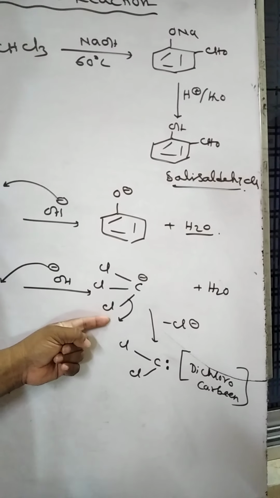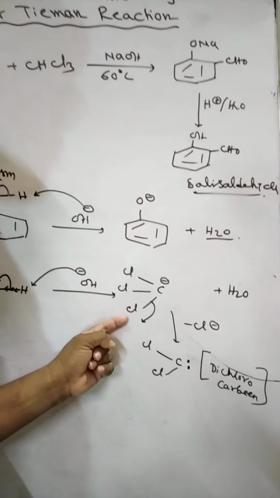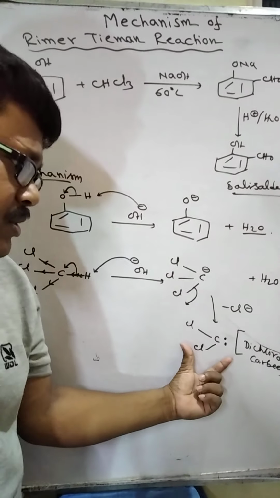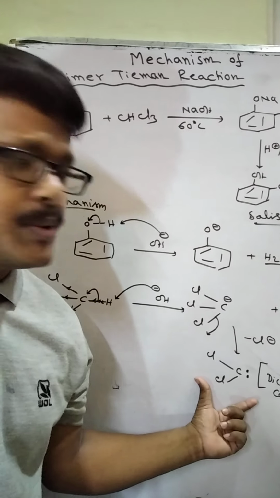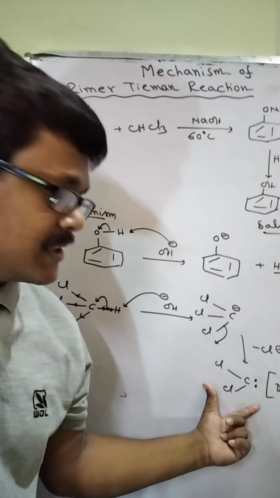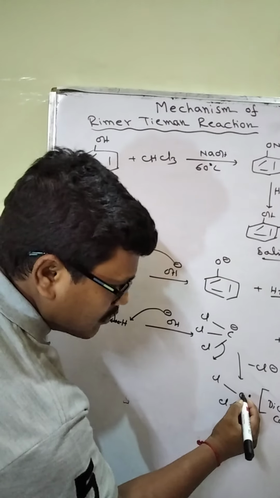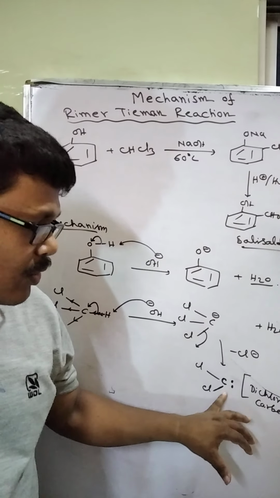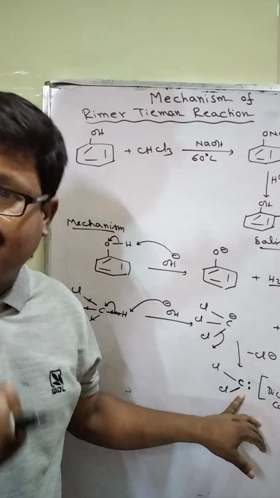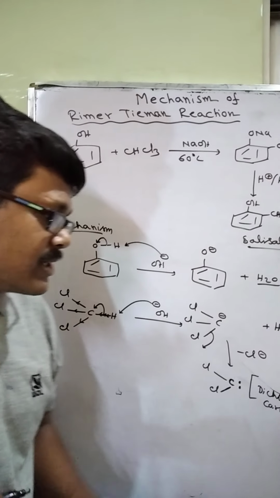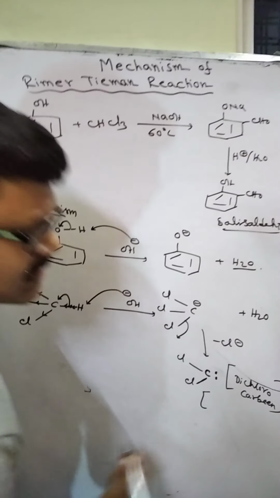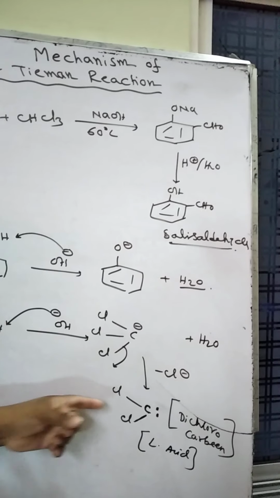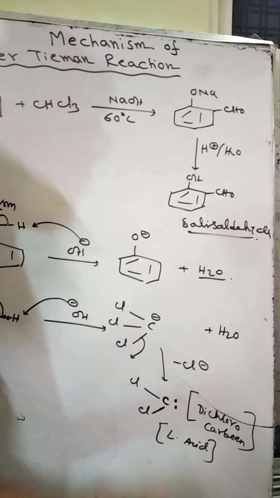Now the question is, why is Cl removed as Cl minus? Because Cl is a good leaving group. So it is removed along with this bonding electron pair. Thus, the produced dichlorocarbene does not have any negative charge. That is a neutral species. But as this carbon atom does not have octet, it always tries to get a pair of electrons to fulfill its octet. Thus, it acts as a Lewis acid. Thus, dichlorocarbene may be represented as a Lewis acid.